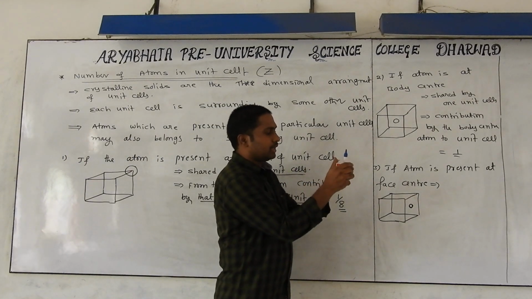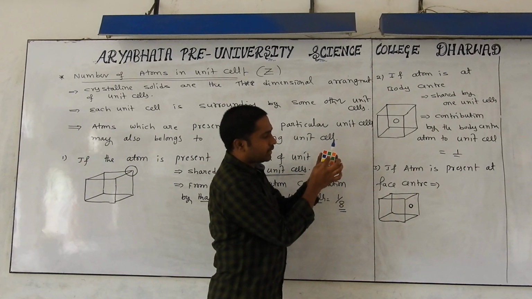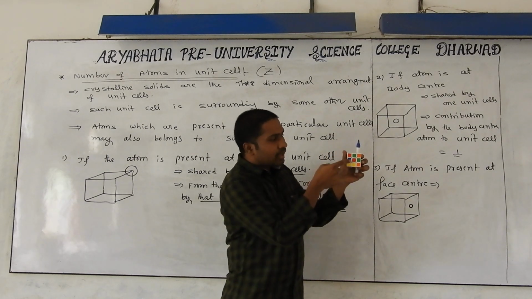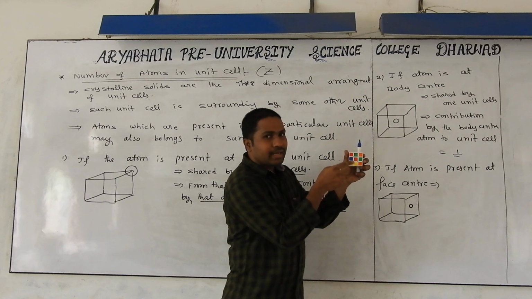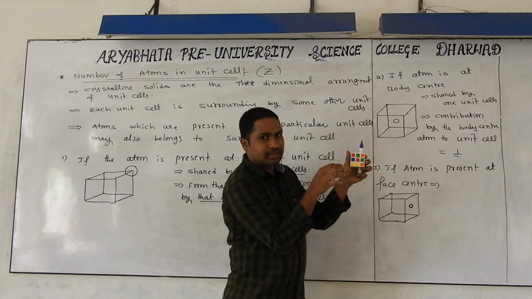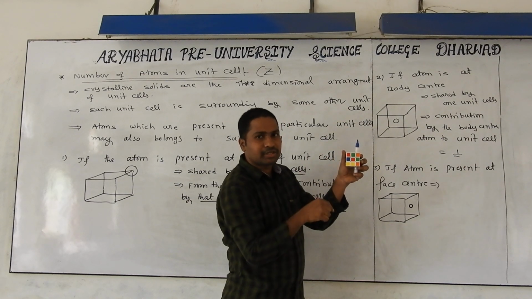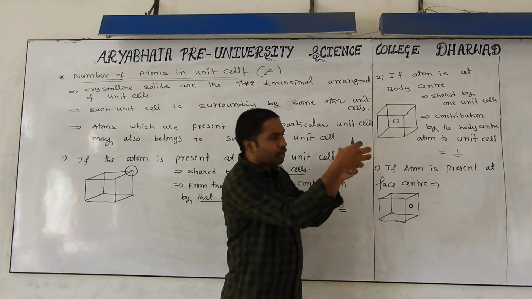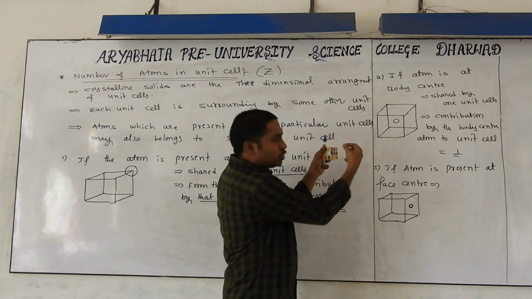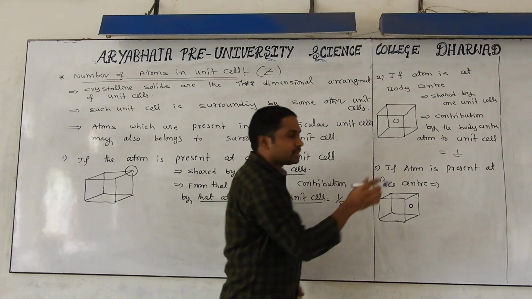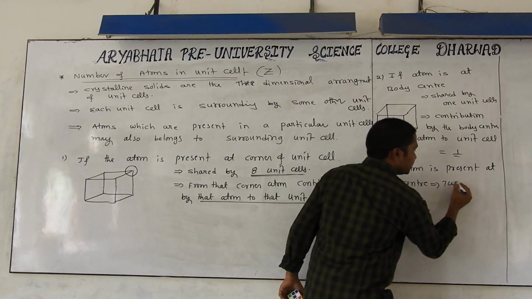In this unit cell we are taking the atom at the center of this face. Now my question, with the help of this face we can construct how many unit cells, or this face is common for how many unit cells in three dimensions? It will be like this, and one more will come like this, that's it. So this face center point is shared by how many unit cells? 2 unit cells. That is important.